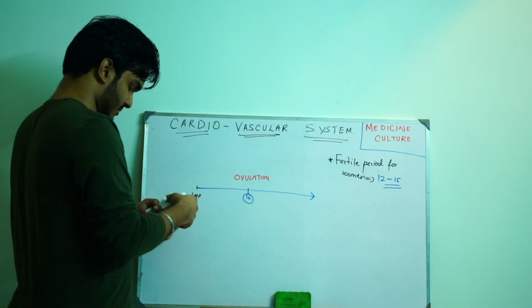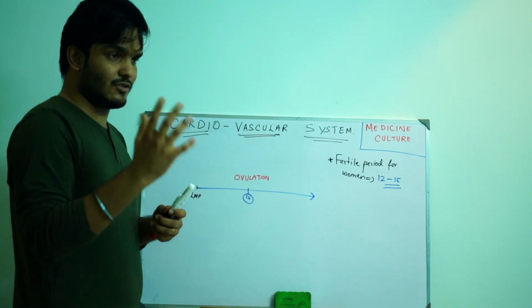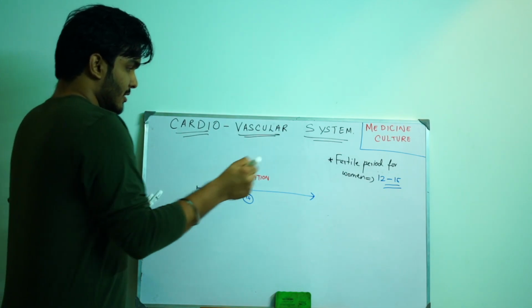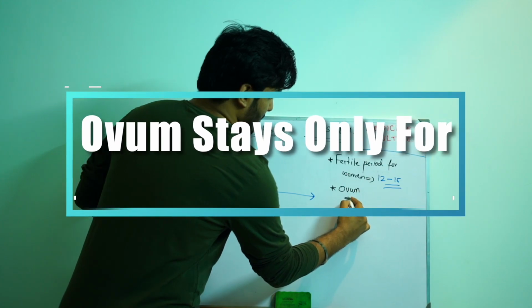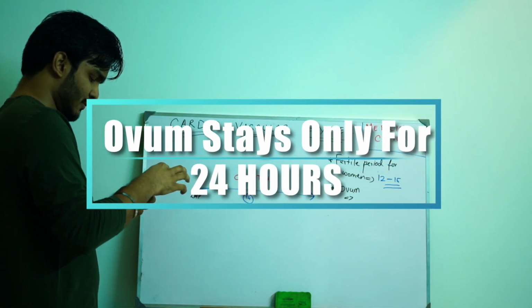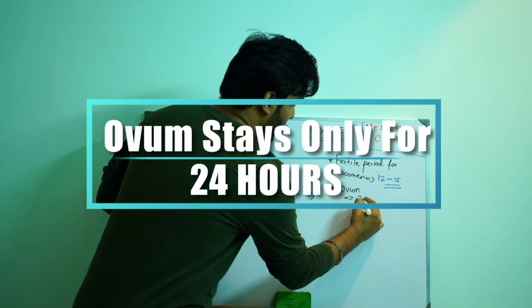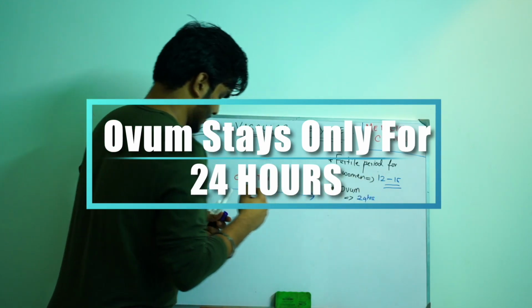So what's next? If the ovum is released on day number 14, the ovum will be accessible for only 24 hours. That means just one day.